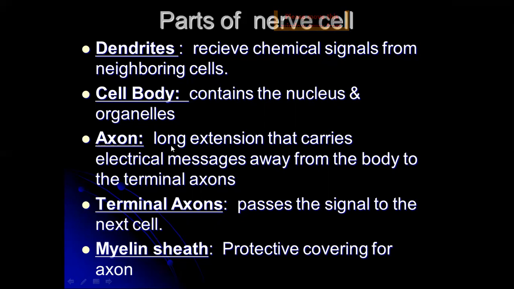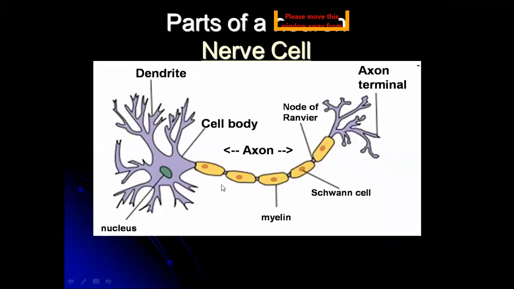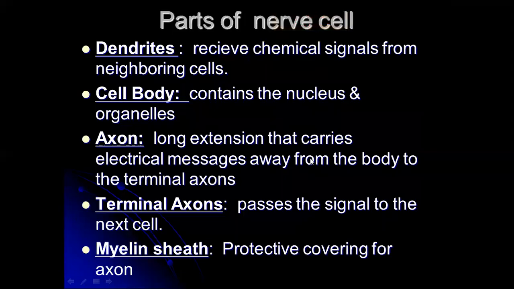The axon is a long extension that carries electrical messages away from the cell body to the axon terminal. The axon terminal passes the signal to the next step.